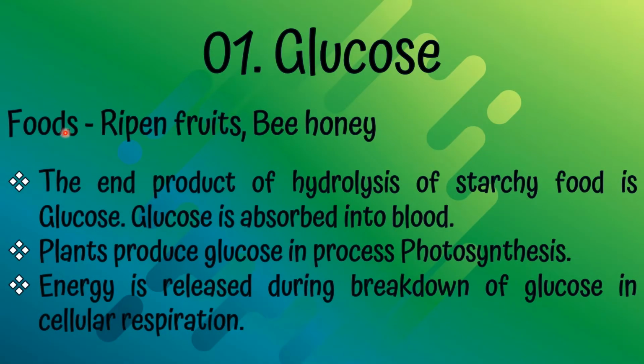Glucose, the location of foods, ripened fruits, and bee honey. And other facts, the end product of hydrolysis of starchy food is glucose. Glucose is absorbed into blood. Plants produce glucose in process photosynthesis. Energy is released during breakdown of glucose in cellular respiration. Photosynthesis means producing foods in plants by using heat energy and light energy and water.